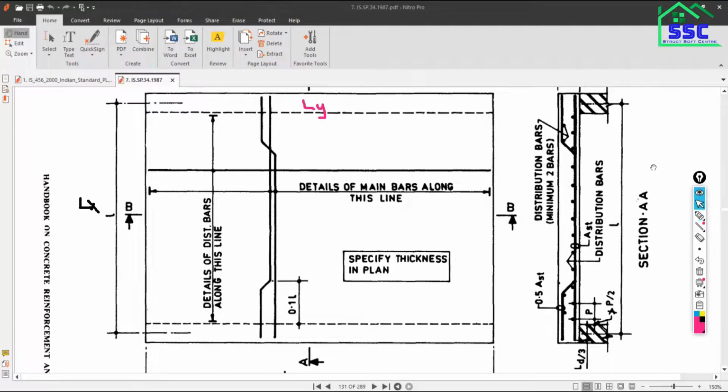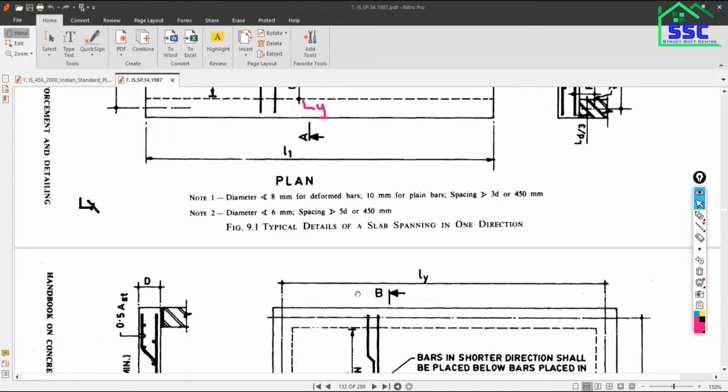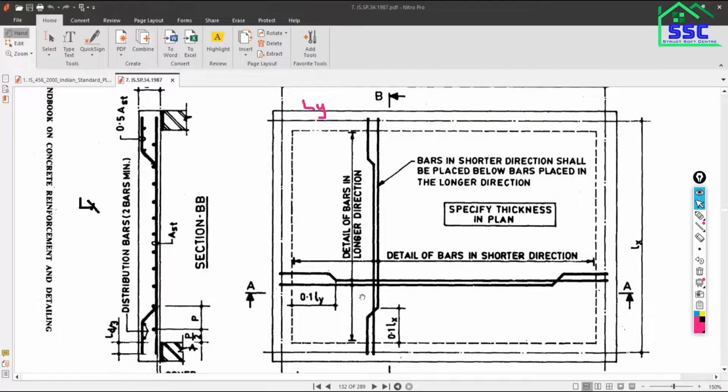So this is the section of the slab, with distribution reinforcement and main reinforcement, and this is the representation for the two-way slab. In case of two-way slab, the reinforcement will be main along the shorter direction as well as in the longer direction. So in both directions, the reinforcement will be main.